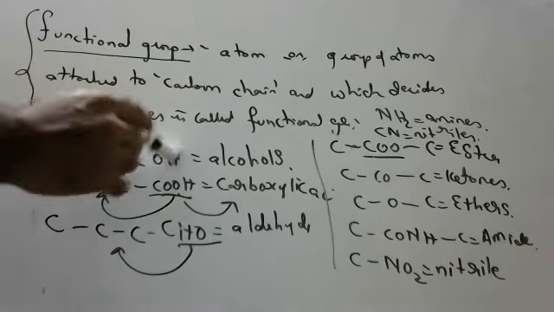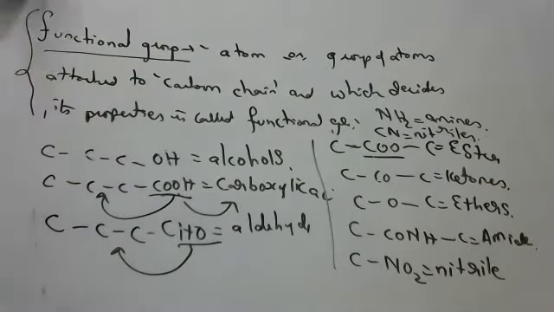As they are deciding the function of this chain, they are called functional groups. Try to understand, children. So functional group means an atom or group of atoms attached to the main chain, which decides its properties.